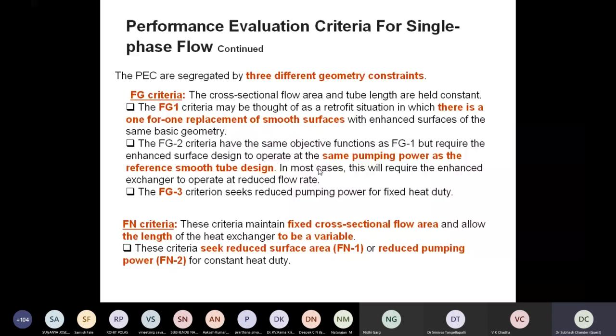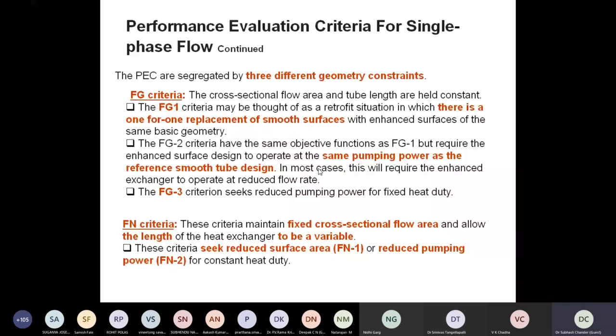I'm going to share with you what is well discussed in the literature, and why I'm discussing it in the form of a presentation here is because these things should not be overlooked. So all of us should be very much aware of that. These are the things which we should look into before recommending a certain enhancement procedure or enhancement technique for a certain application.